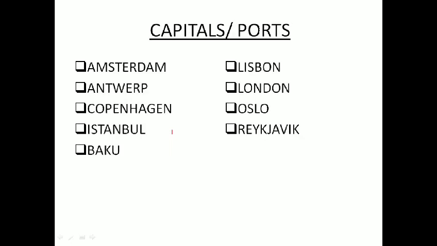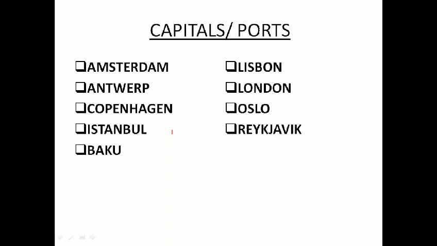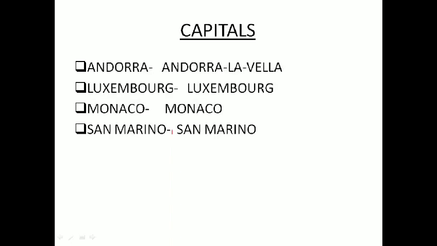Capital cities on the coast or riverine ports include Amsterdam, Antwerp, Copenhagen, Istanbul, Baku, Lisbon, London, Oslo, Reykjavik. These are prominent examples.